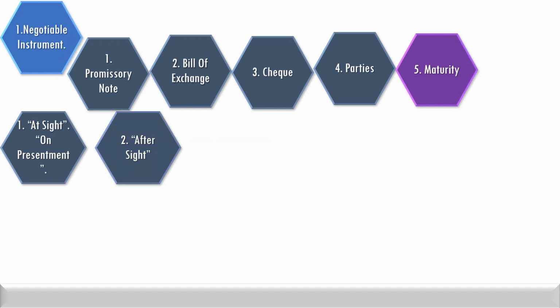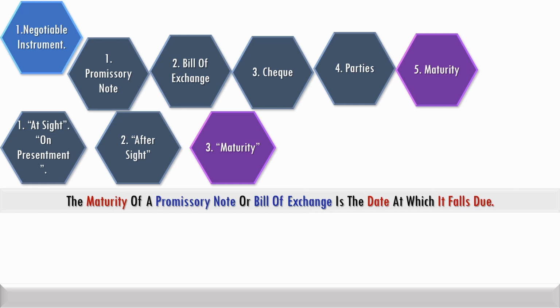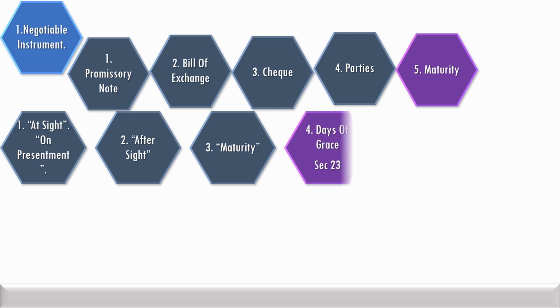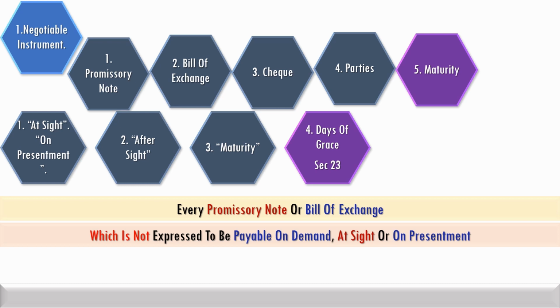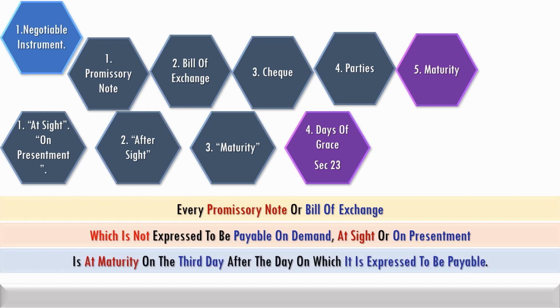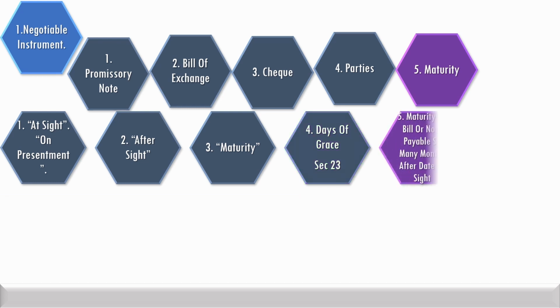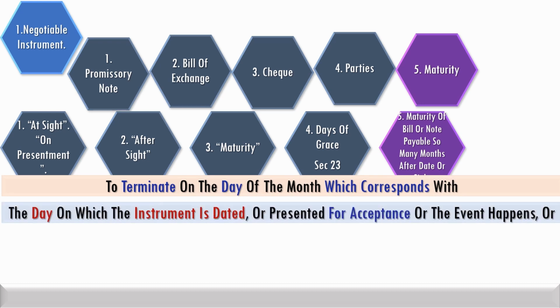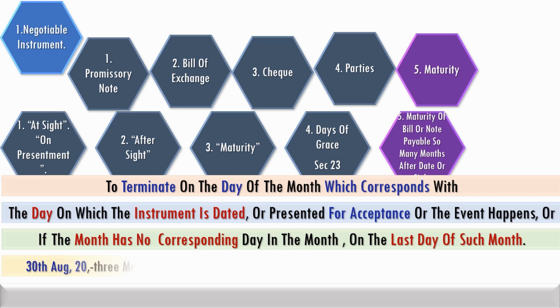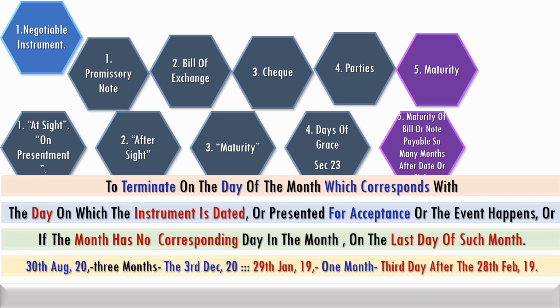The date on which a promissory note or bill of exchange falls due is called its date of maturity. The maturity of a promissory note or bill of exchange not payable on demand, at sight or on presentment is on the third day after the day on which it is expressed to be payable. A bill or note payable so many months after date shall terminate on the day of the month which corresponds with the day on which the instrument is dated or it is presented for acceptance, or if the month has no corresponding day, on the last day of such month.